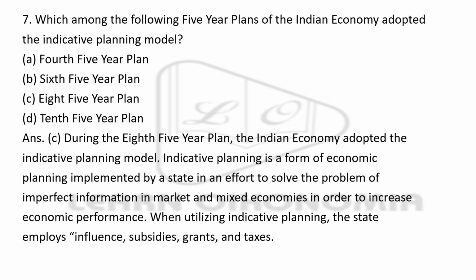Indicative planning is actually a form of economic planning, and this is implemented with an effort to solve the problem of imperfect information in the market and mixed economies. Why is it done? This is done to increase the economic performance of the nation. Why do we have imperfect information? If the seller is selling a product, the seller would have more information than the buyer. The buyer who comes to buy the product would have less information regarding the product.